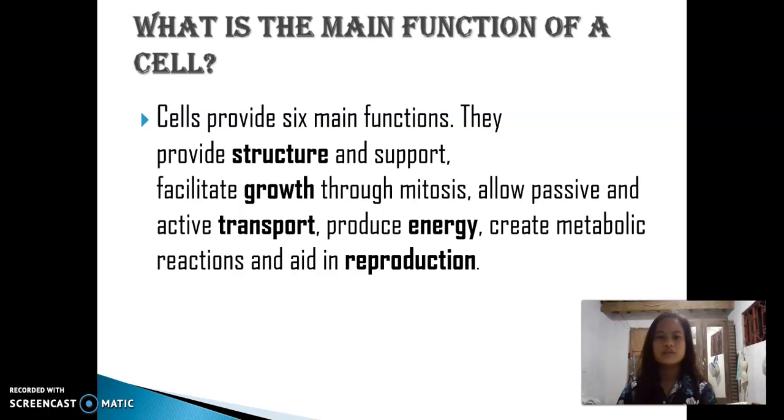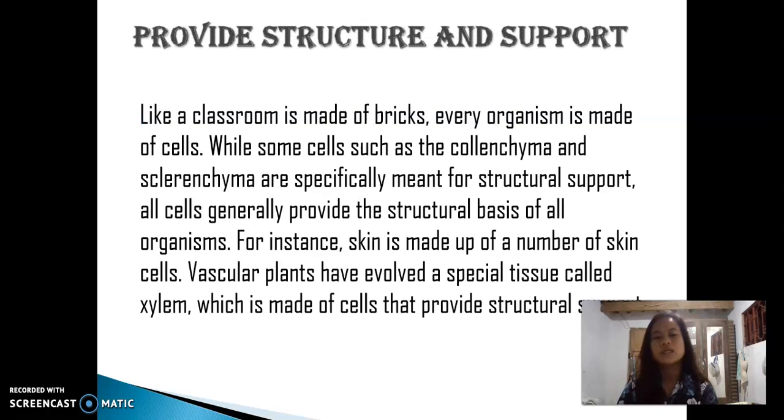What is the main function of a cell? Cells provide 6 main functions. They provide structure and support, facilitate growth through mitosis, allow passive and active transport, produce energy, create metabolic reactions, and aid in reproduction. Provide structure and support.